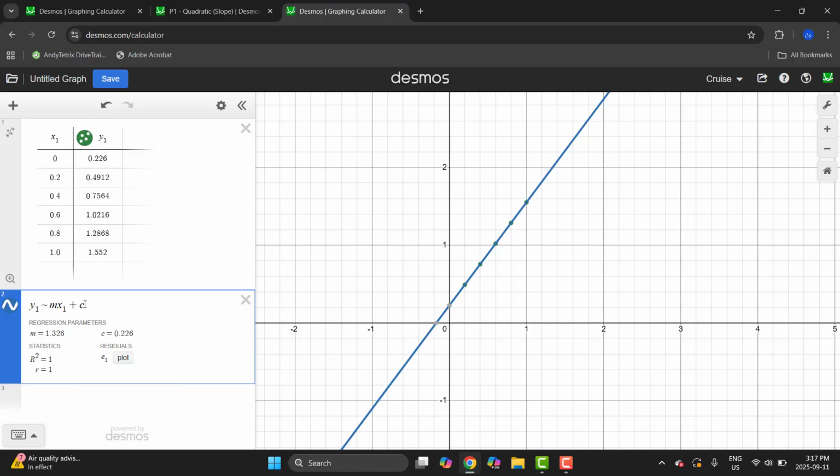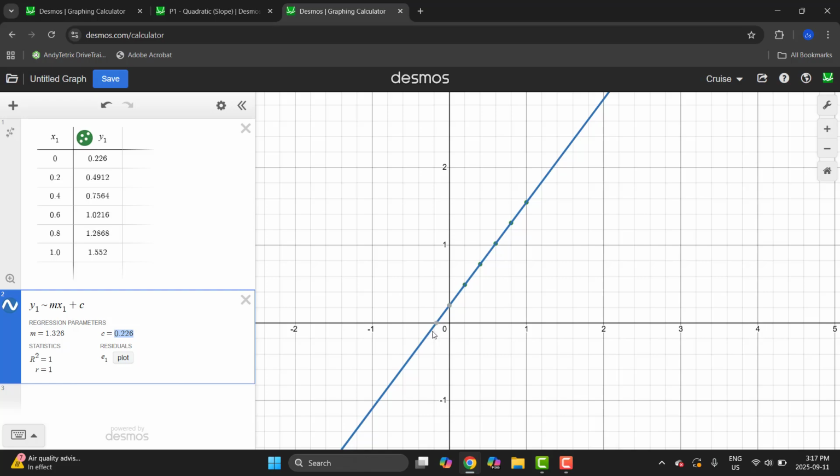We can see here that the c value does come out to be 0.226, which is nice because it lines up with our data table up here. So when x is equal to 0, what does y equal? That is the definition of your y-intercept. And we can see that the value here of 0.226 and the value up here, 0.226, are indeed the same. So that's kind of nice. It's just a little bit of extra proof to show you that this is all working properly.